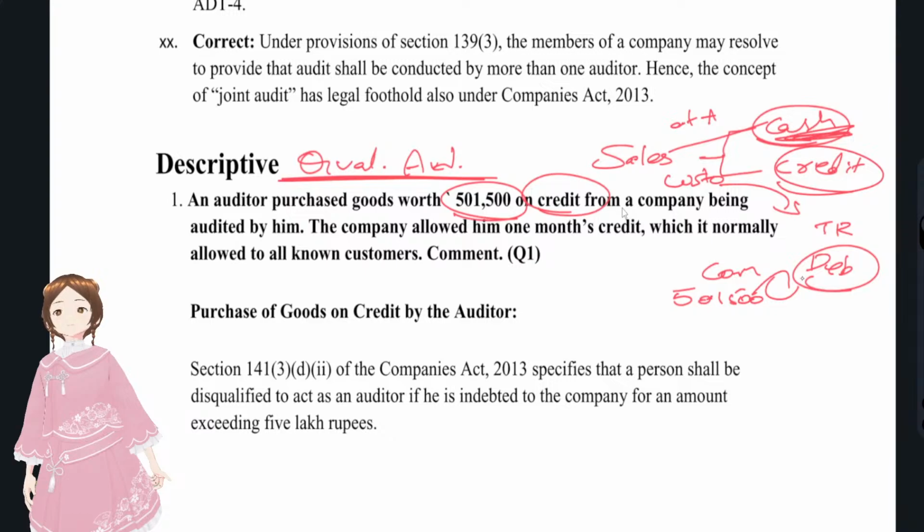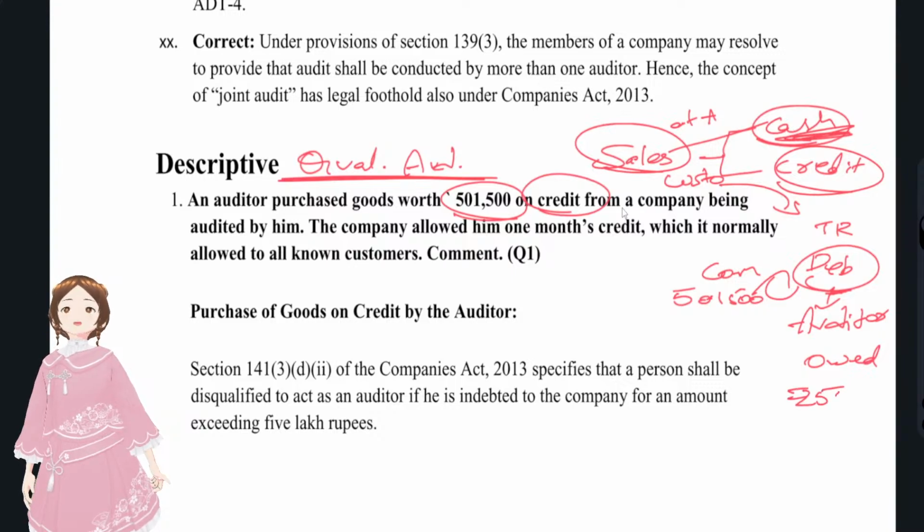This debtor owes the company how much? 5,01,500 rupees. Though it is a sales transaction, in the current scenario the auditor owes the company rupees 5,01,500. This is indebtedness. Though it shows up like a sale transaction, it's actually an indebtedness because it's a credit sale.